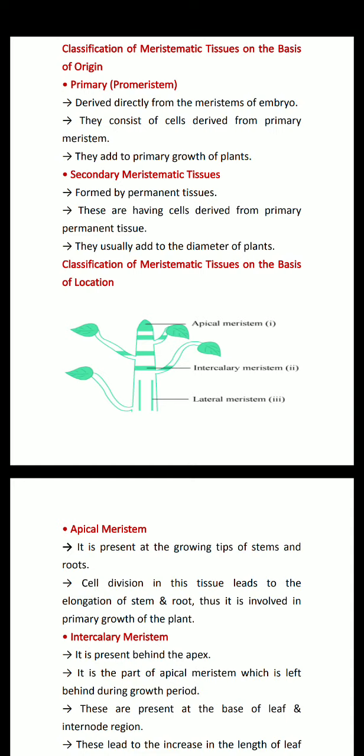Now bacha, what is primary, which is also known as promeristem? They are derived directly from the meristems of the embryo. Now they consist of the cells which are derived from primary meristem. They add to the primary growth of plants. Secondary meristematic tissues are formed from permanent tissues. They have cells derived from the primary permanent tissues. They usually add to the diameter of the plants.